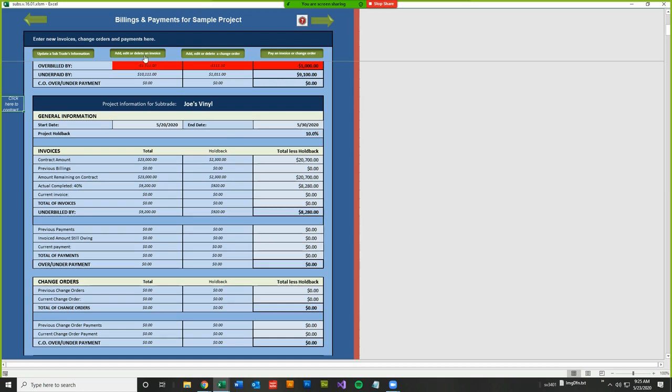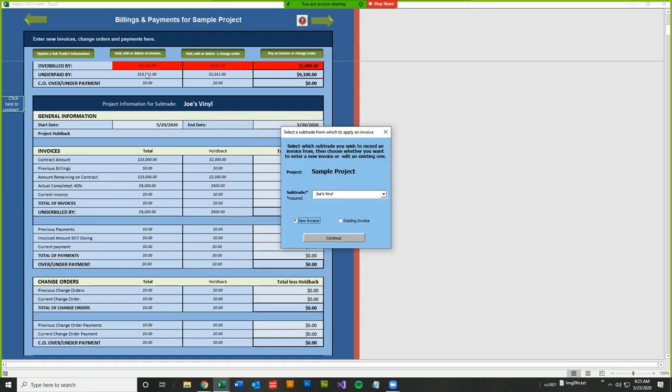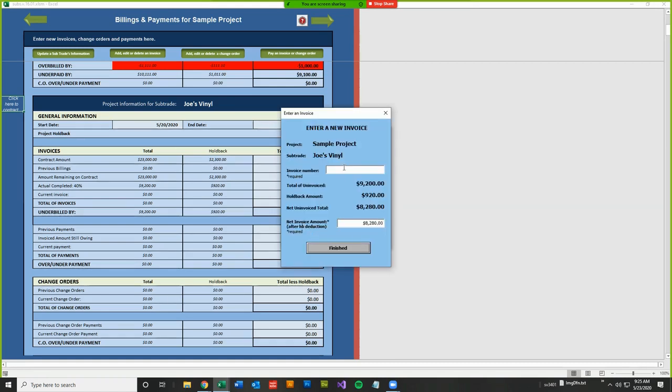So let's say the invoice comes in. I'm going to click on add, edit, or delete an invoice. It's for Joe's Vinyl. So I click continue. You put the invoice number, whatever it says on the invoice. You can see that the total of the uninvoiced is $9,200 with a holdback of $920. So the net uninvoiced amount is $8,280.